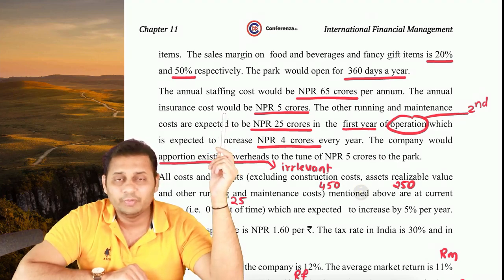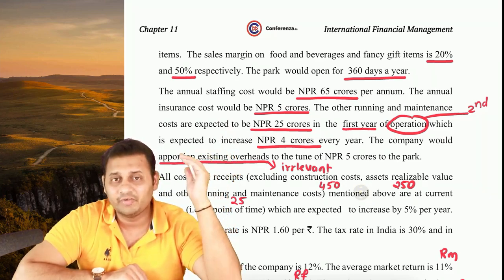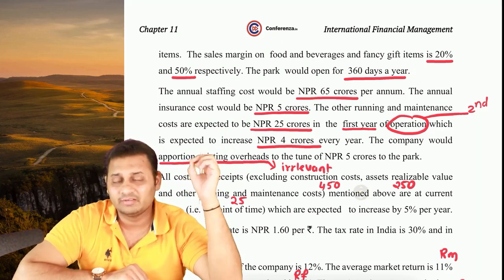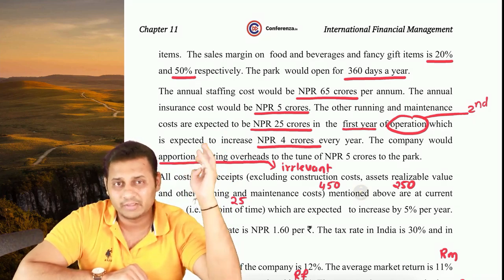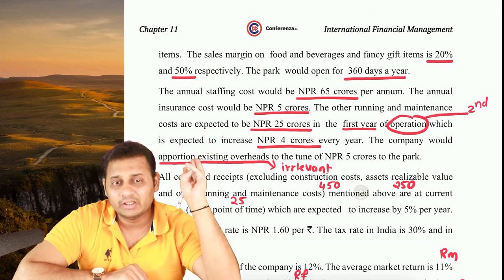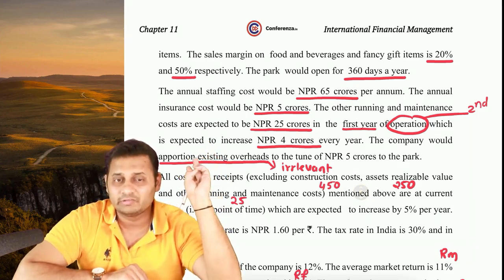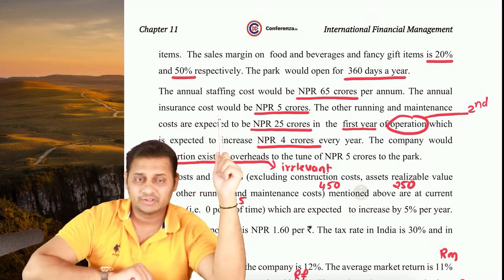Now the park would open for 360 days. Every day 14,000 customers multiplied by 360. Total number of customers multiplied by the ticket price, multiplied by the profit on sale of food and beverage, multiplied by the profit on sale of fancy gifts. Okay, now this is important.